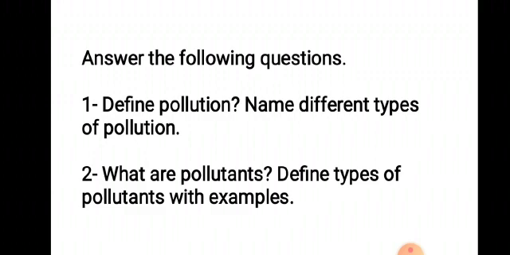The question will be attempted as follows: first you will write the definition of pollutants, then the heading of types of pollutants, then you will define primary pollutants and you will write the examples of primary pollutants. After that you will define secondary pollutants and you will write the examples of secondary pollutants. Clear? This is the written task for you.